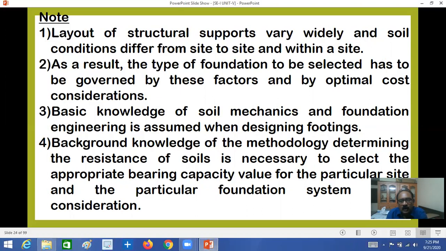So whenever weak soil is there, we require more depth and more steel, because the movement will be more. That's why the design is a typical one and it varies from site to site.